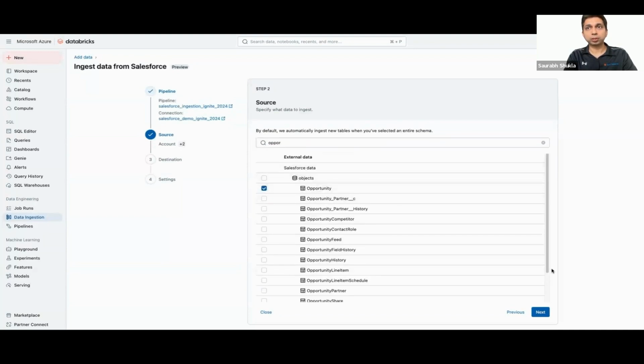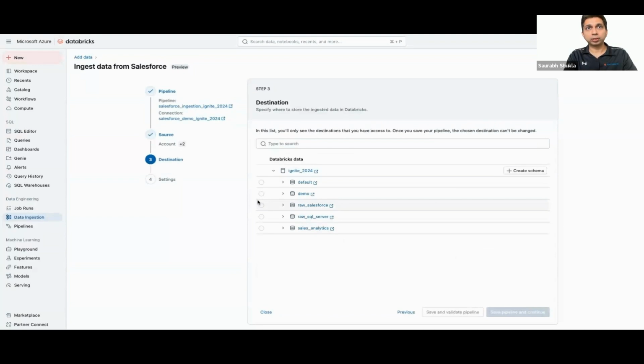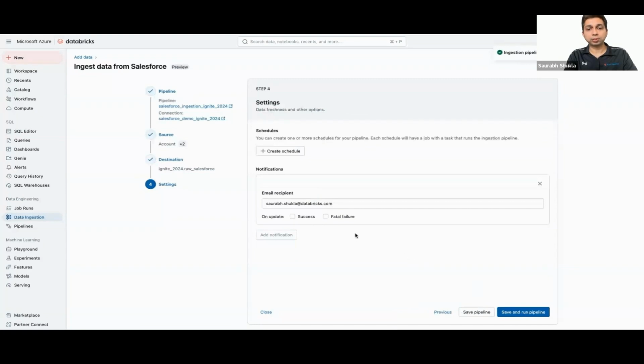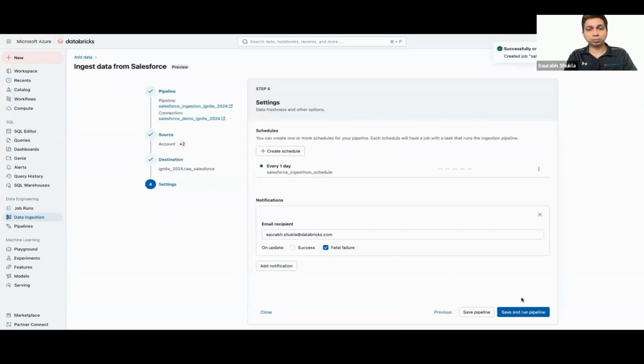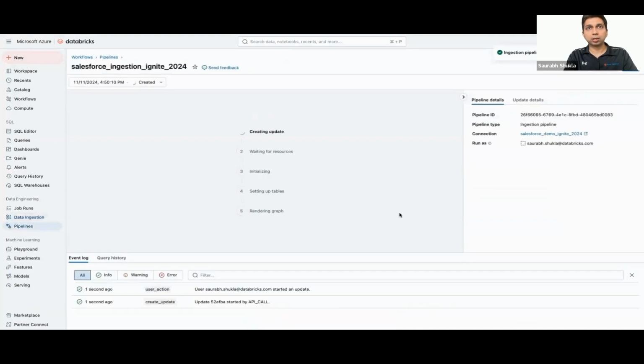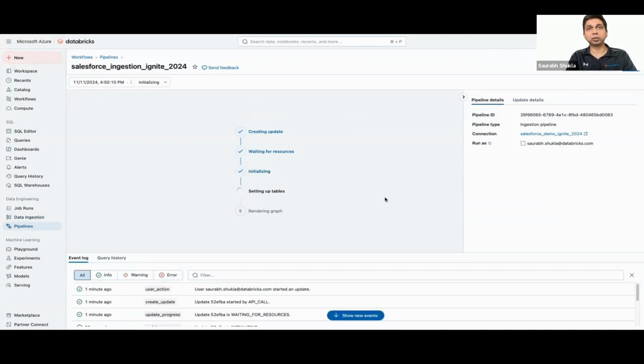Okay, so I've selected the tables. Next, I will provide the destination where the tables will be stored under Unity. It will be, say, raw underscore Salesforce schema under Ignite catalog. I'll create a schedule to run this once every day and some notifications for failures. And that starts the pipeline. Lakeflow Connect is governed via Unity Catalog. It is powered by serverless Delta Live Tables underneath, and it is orchestrated by workflows. So it's really unified with the rest of the Databricks tooling.